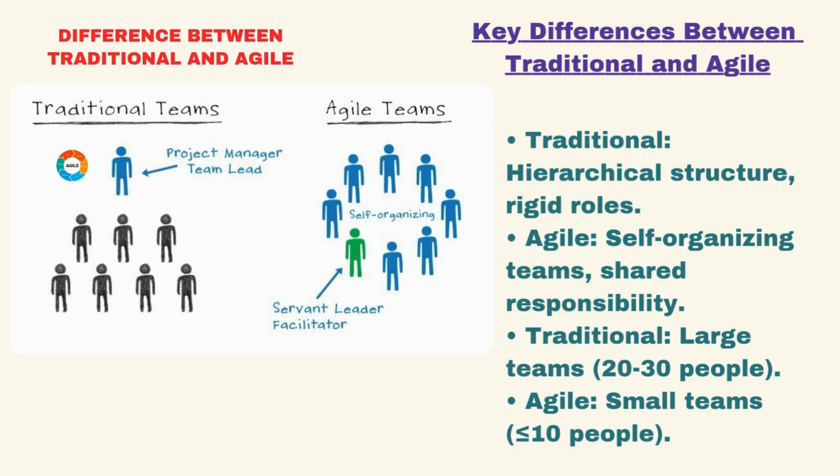In Agile, however, the team size is kept small. These 10 people are responsible for everything related to the project. There are no other external people brought in to help with the work. This leads to an interesting question that you might ask: is it possible to complete a project with only 10 people? Is it practical to think that a small team can handle a complex project, such as a core banking system that takes a year and a half to complete? While it may seem challenging, it's important to understand that in Agile, work is done in short iterations. Each iteration or sprint usually lasts for about 2 to 4 weeks, and within this time frame, the team is expected to complete specific tasks.